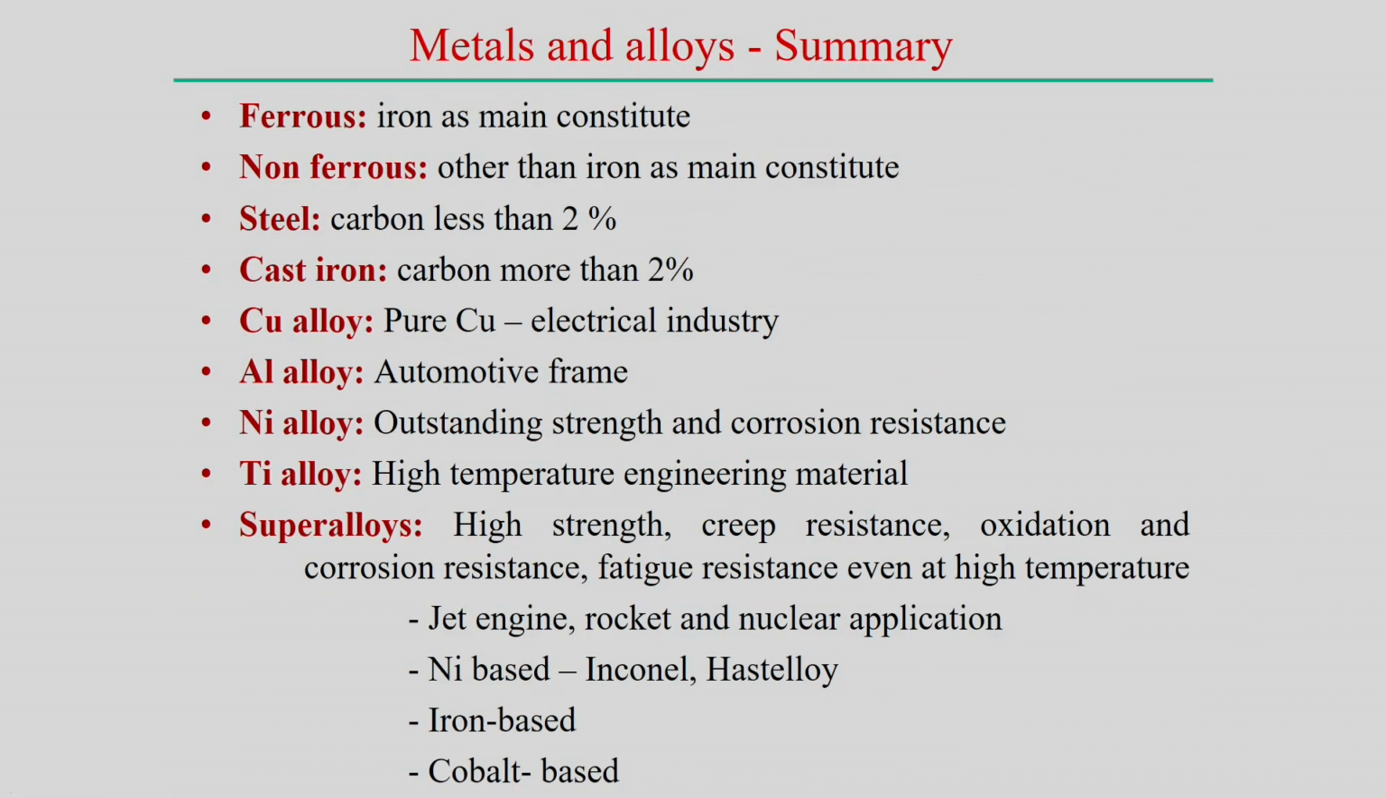In summary, for metals and alloys, we understand that ferrous metals have iron as the main component, and non-ferrous metals and alloys have something other than iron as the main constituent. Steels we can categorize as less than 2% carbon, and cast iron has carbon percentage of more than 2%. Then there are different non-ferrous alloys also, for example, copper. There are several applications and several types of alloys possible using copper along with other alloying elements, but pure copper is normally restricted to applications in the electrical industry because conductivity is very good in copper.